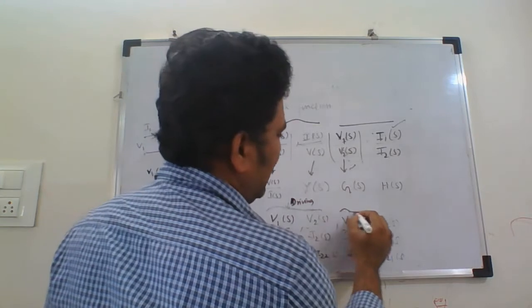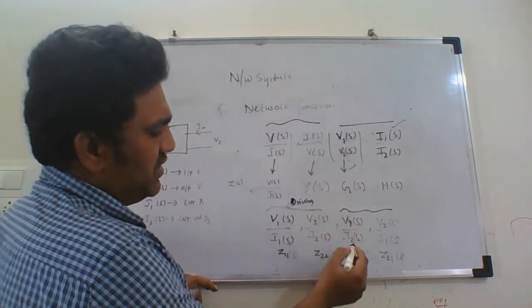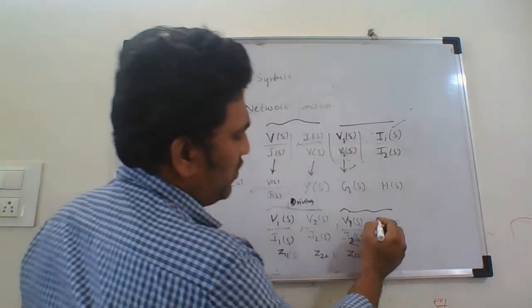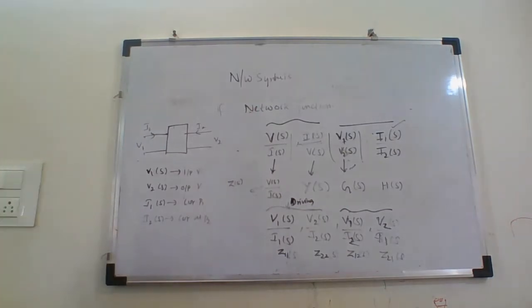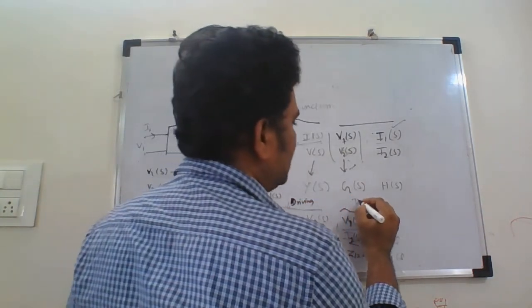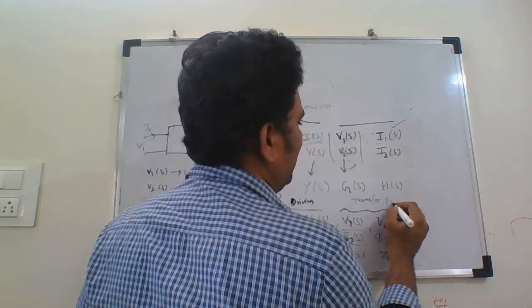Whereas if you take these two, that is the voltage of port 1 to the current of port 2, or voltage of port 2 to the current of port 1, so 2 to 1, 1 to 2, these are called transfer point functions or transfer functions.